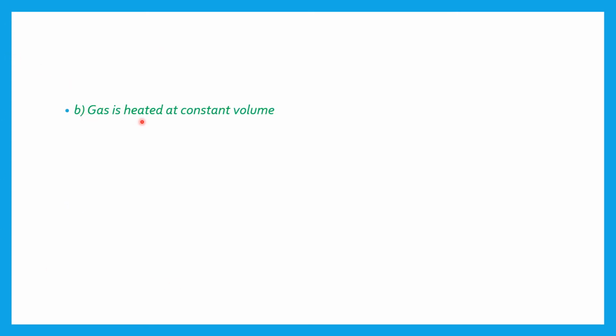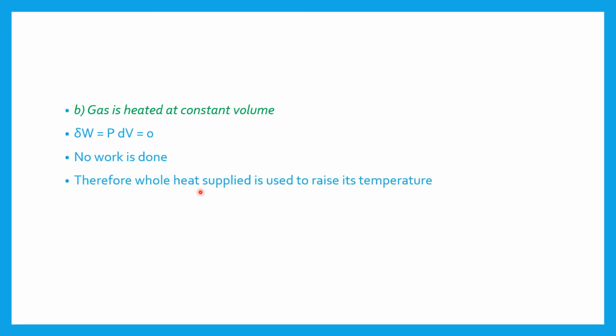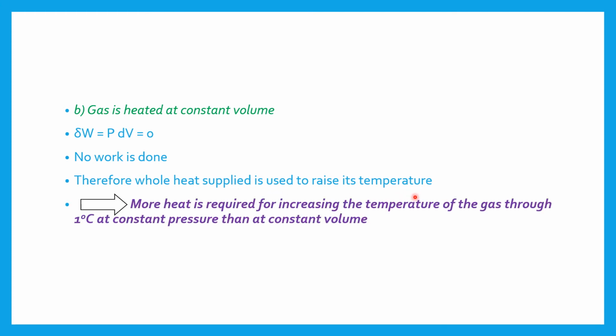Second case, gas is heated at constant volume. So dV is 0, so PdV is equal to 0. That is, delta W, the work done, is equal to 0. Therefore, the whole heat supplied is used to raise its temperature. That means more heat is required for increasing the temperature of the gas through 1 degree Celsius at constant pressure than at constant volume. Therefore, Cp is greater than Cv.